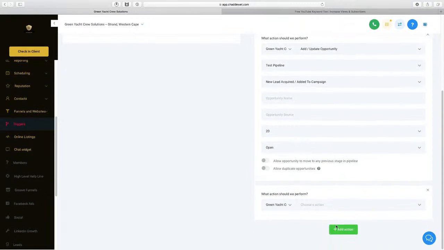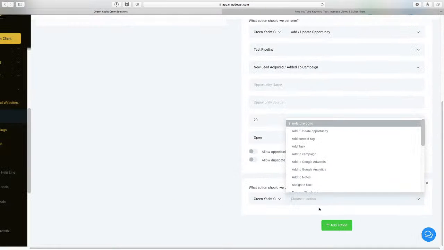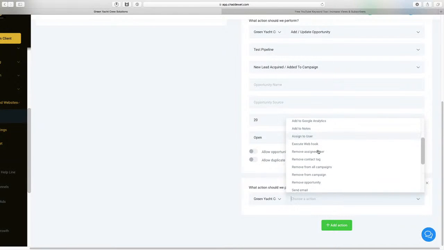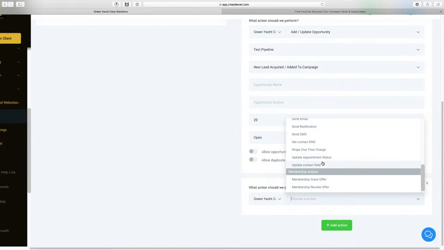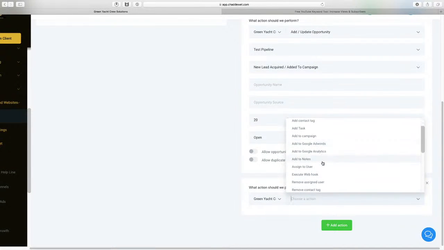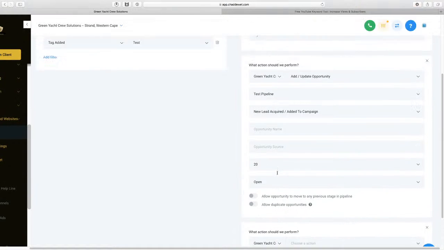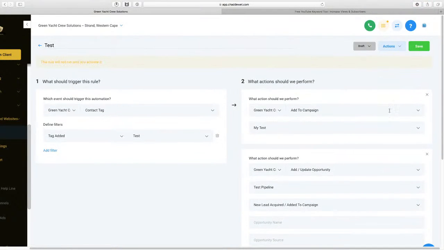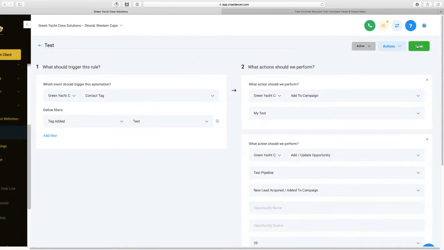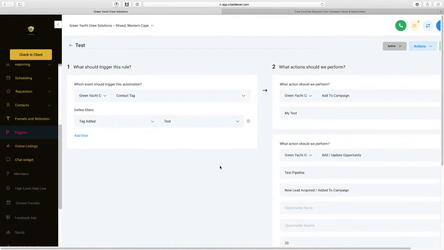Add another action, which is this one we can do. We can do send email, no. We'll just do that for now, because essentially it's just a test campaign. I mean, you can do anything, literally. And then we'll come put this in the activate mode. We'll save it, and look what happens now.